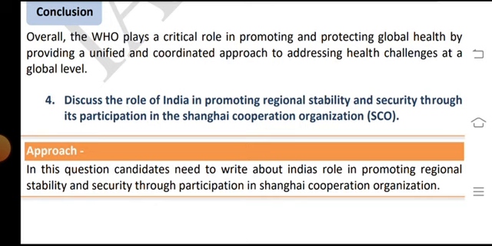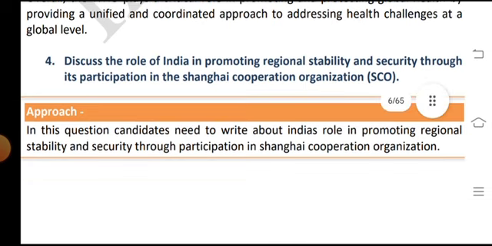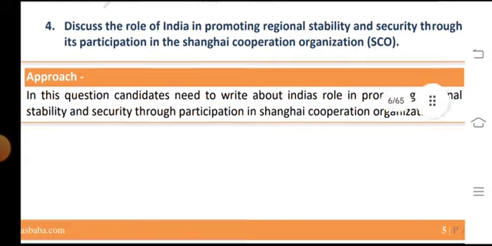And question number 4: Discuss the role of India in promoting regional stability and security through its participation in the Shanghai Cooperation Organization, SCO. Approach.